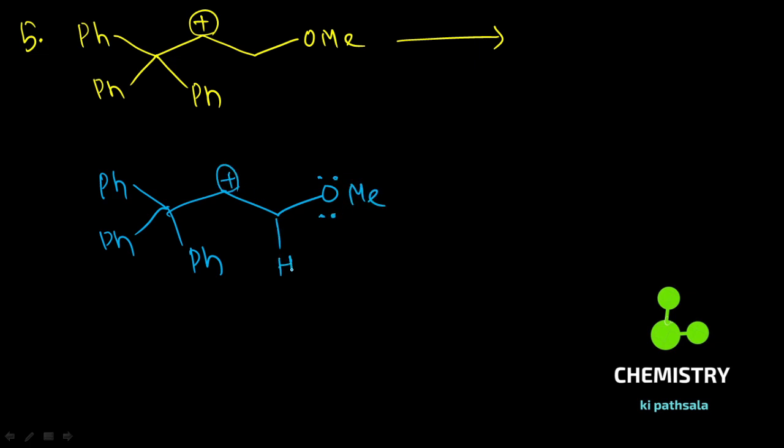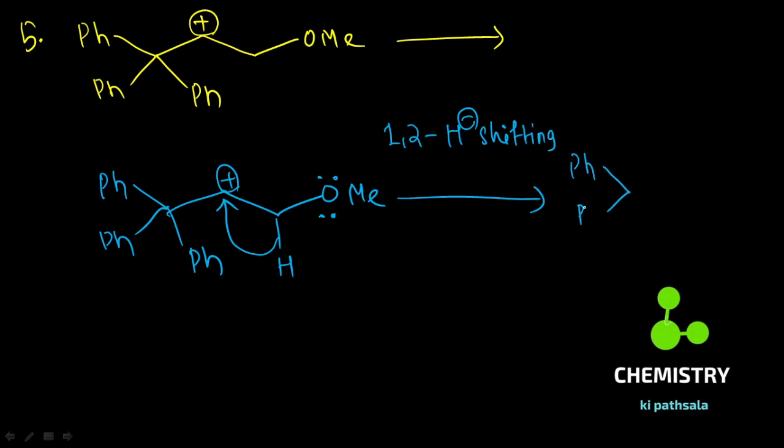Now there is hydrogen present there. Now if you shift the hydrogen, why am I shifting the hydrogen? Yes, 1,2-hydride shifting. Why am I doing it like this? Because the formation of a new carbocation is here.